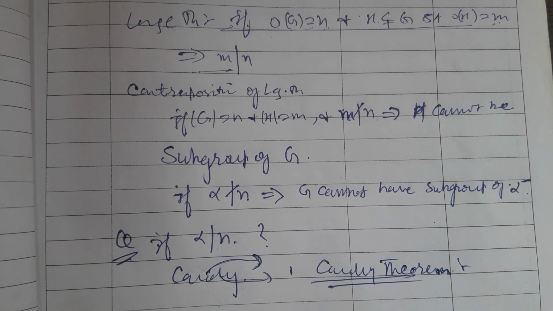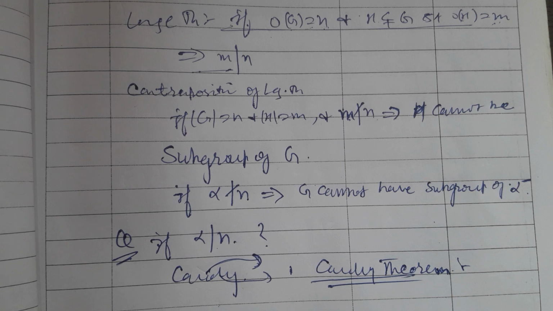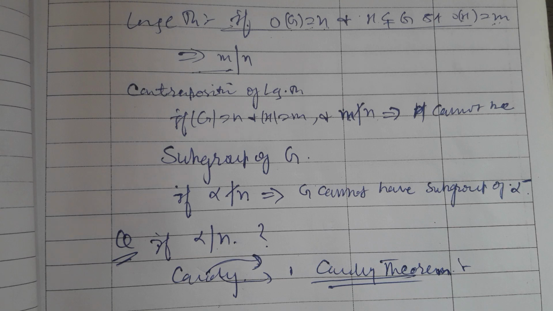We cannot claim that, because you can take the example of the alternating group of degree 4, whose order is 12. 6 divides 12, but the alternating group of degree 4 does not have a subgroup of order 6, so the converse of the Lagrange theorem does not hold in general. The converse is false.